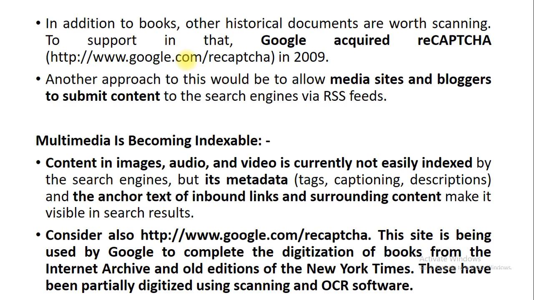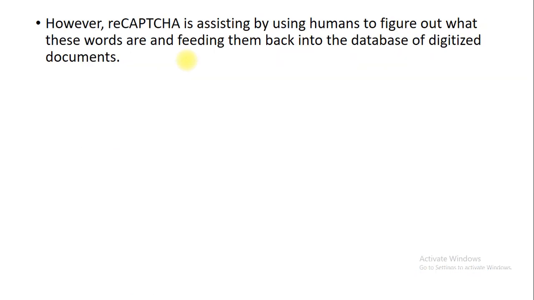When you want to put your book on the platform of digitalization, you just need to use the reCAPTCHA facility which has been given by Google, and you can make your book universally available at each and every location. So that is called partial digitalization. You are going to scan your document and use OCR software. However, reCAPTCHA is assisting you.